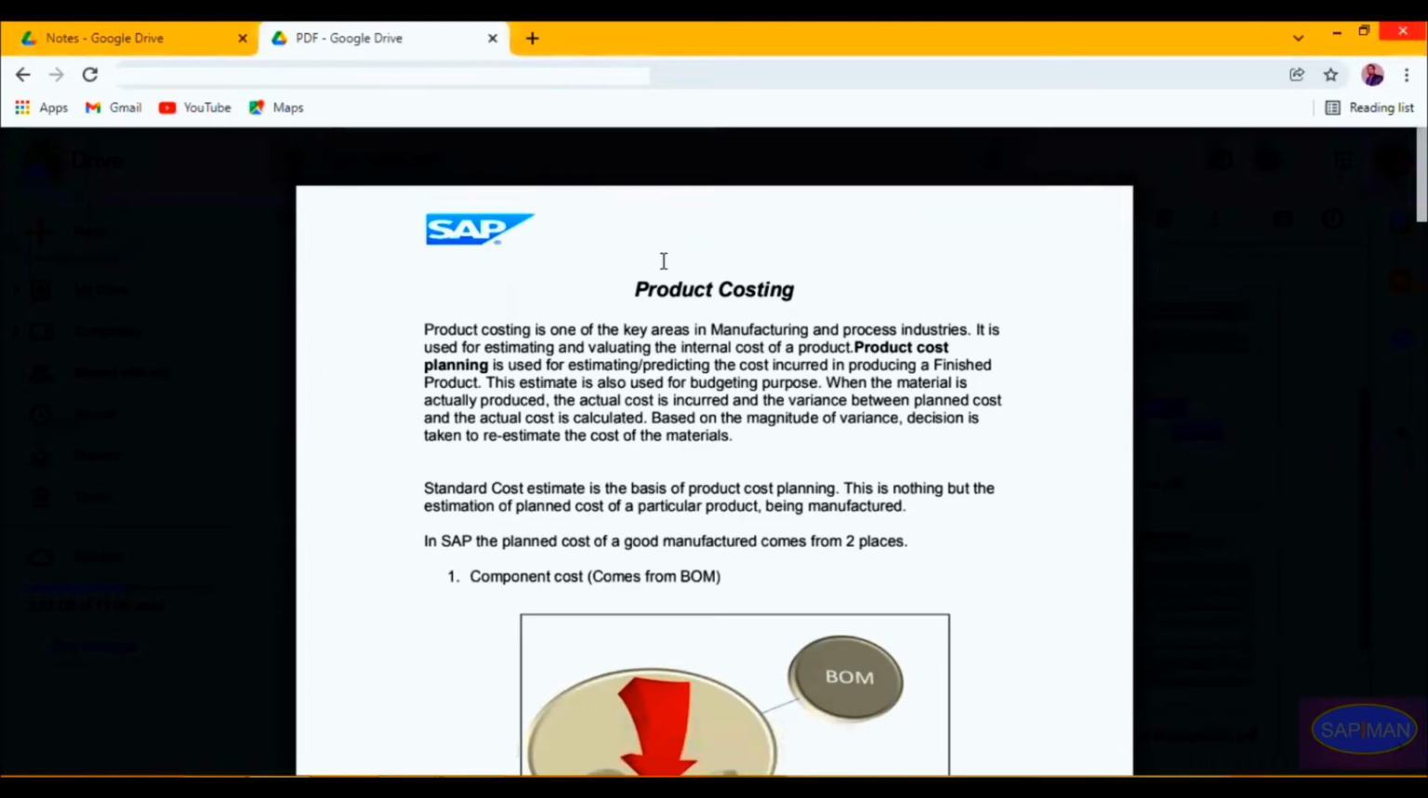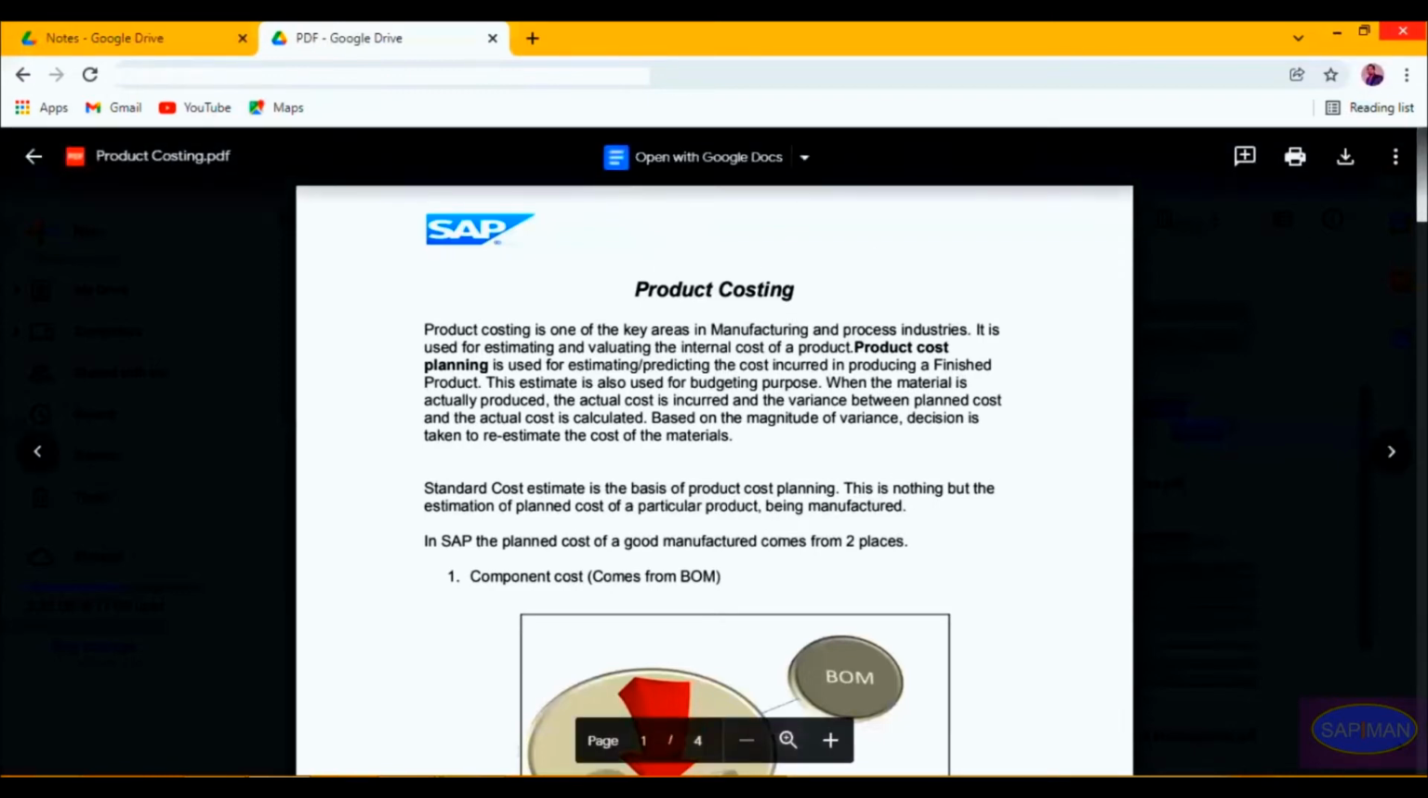Product costing is one of the key areas in manufacturing and process industries. It is used for estimating and evaluating the internal cost of a product. Product cost planning is used for estimating and predicting the cost incurred in producing a finished product or a semi-finished product. This estimate is also used for budgeting purposes. When the material is actually produced, the actual cost is incurred and the variance between the planned cost and the actual cost is calculated. Based on the magnitude of the variance, a decision is taken to re-estimate the cost of the material.